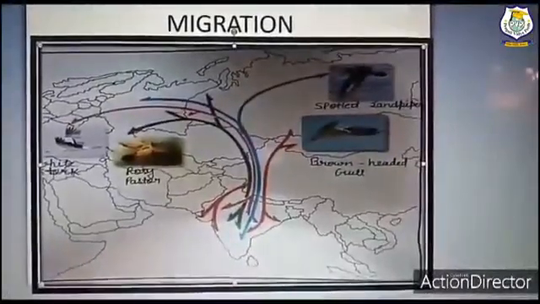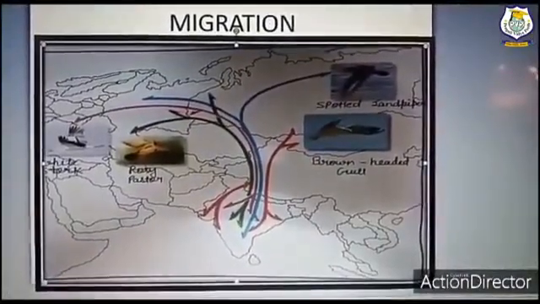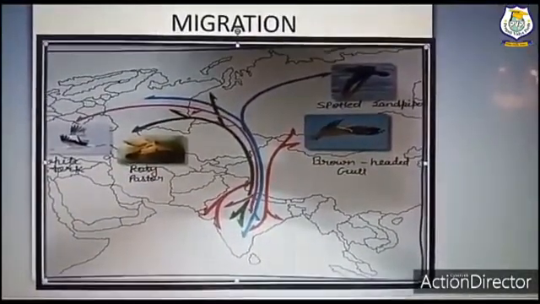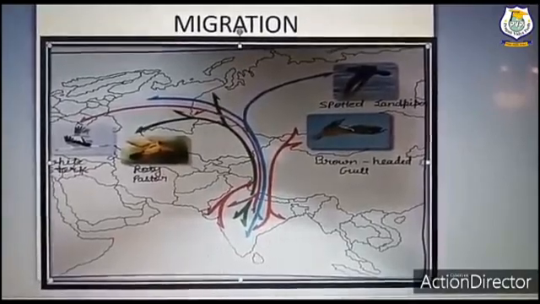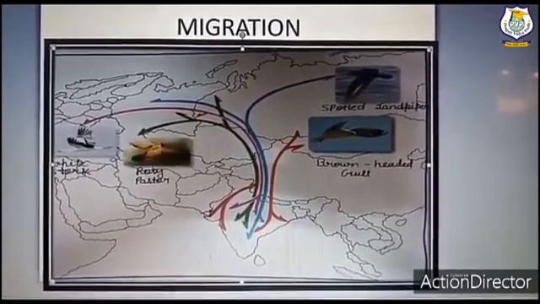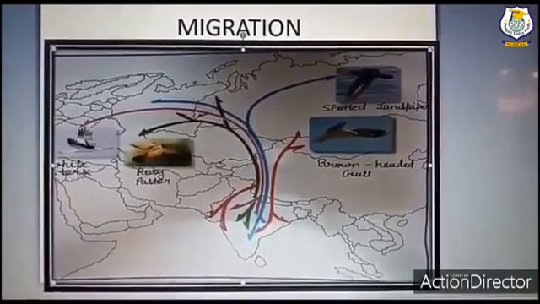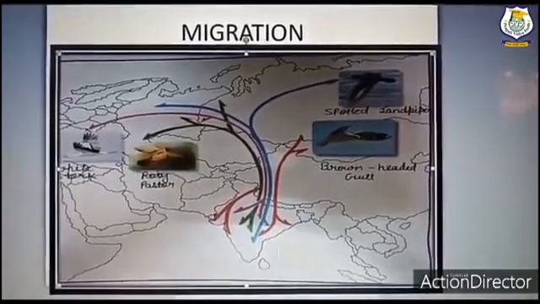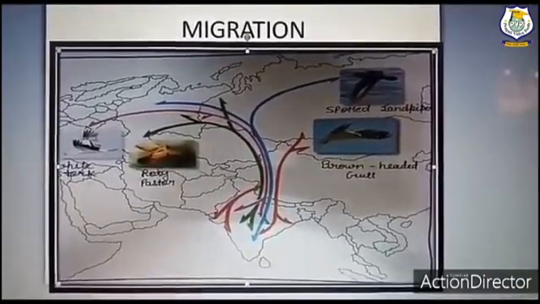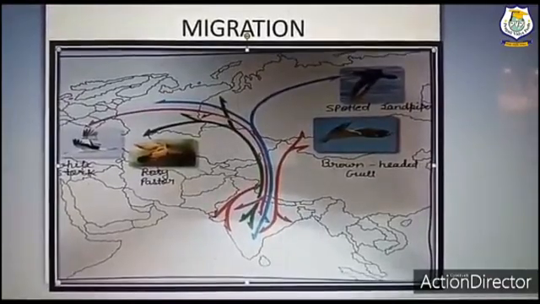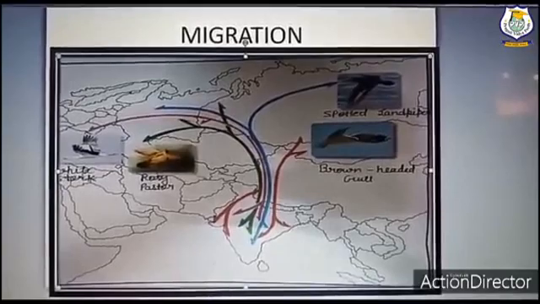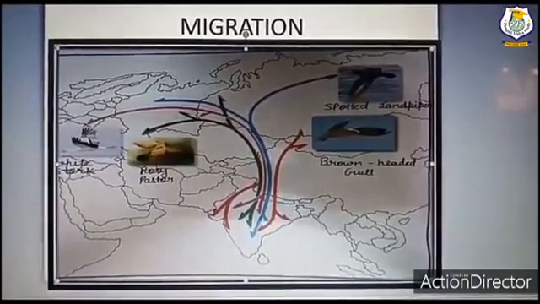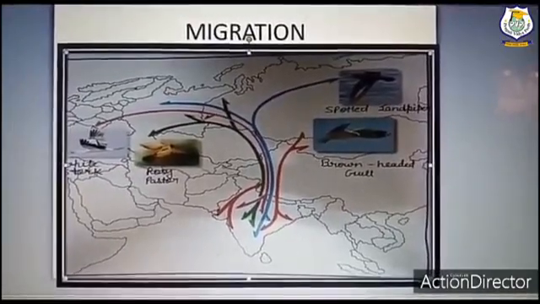Students, previously I told you about migration, that some birds and some animals are coming to India or going out of India in search of favorable conditions. Now I would like to tell you about some birds that come to India in specific durations. This is a white stork. This bird comes from West Asia and Central Europe, and visits India in the month of September. They return home in the month of April.